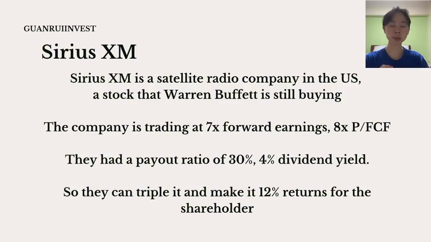The stock is currently trading at 7 times forward earnings, 8 times price to free cash flow, and they have a payout ratio of around 30%, which makes up around a 4% dividend yield. If they gave out 100% of their earnings as dividends, this could give you around a 12% return for this stock if it holds its current multiple. So SiriusXM is a monopolistic company in a sunset industry, and that is what Warren Buffett likes. I've been looking at this one, and I may consider investing in it if I can find some sort of catalyst behind this stock.